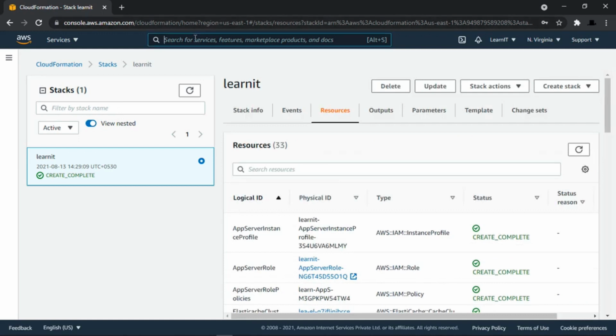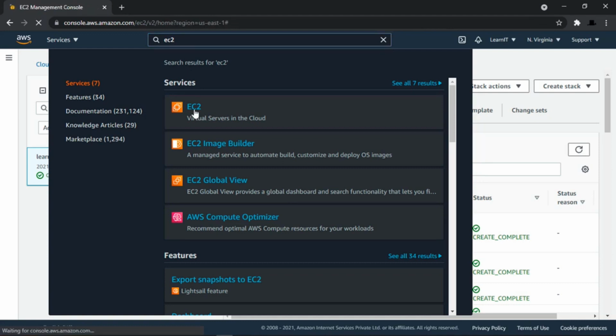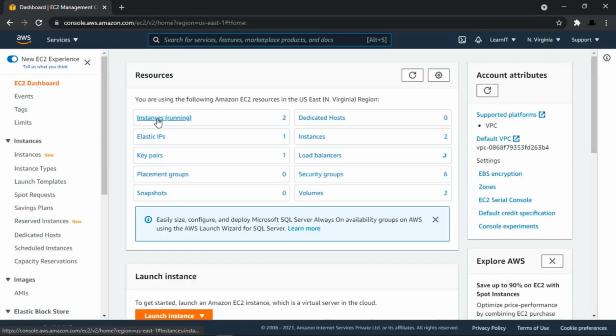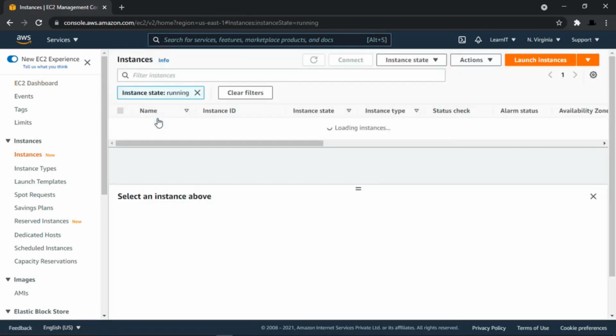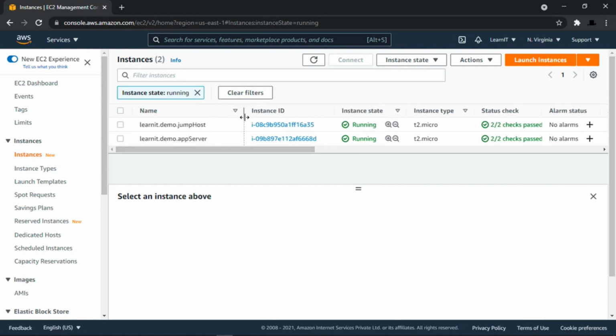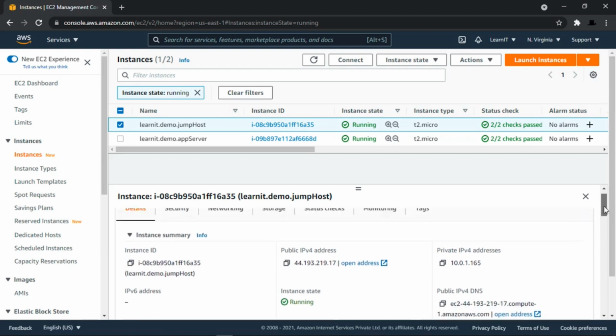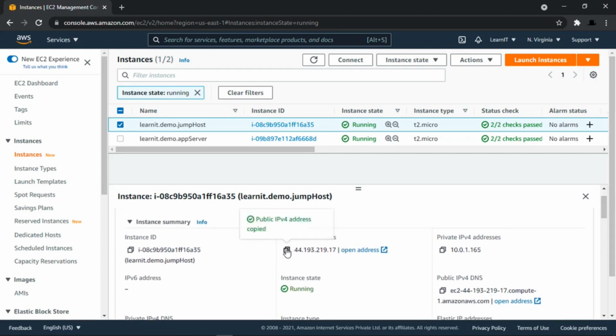Now let's go to EC2 and log into our public EC2 instance, that is jump host instance. Let's go to instances, and you can see there are 2 instances which have been launched using this CloudFormation script, and this is our jump host instance. Let's get the IP of this. So this is the private IP, and we need our public IP address.